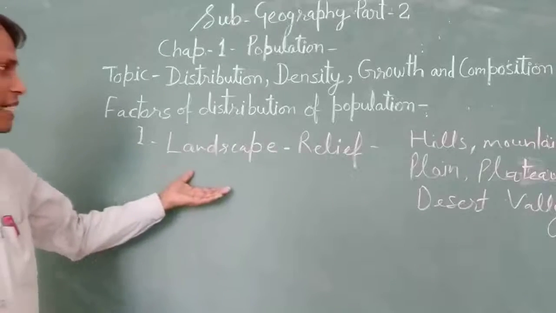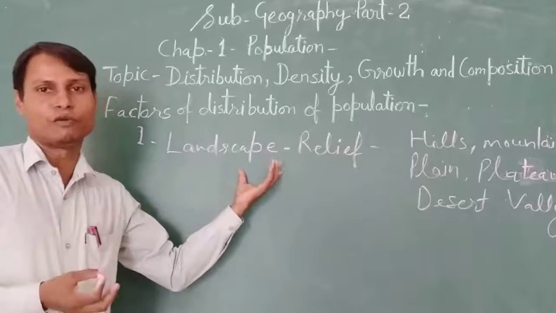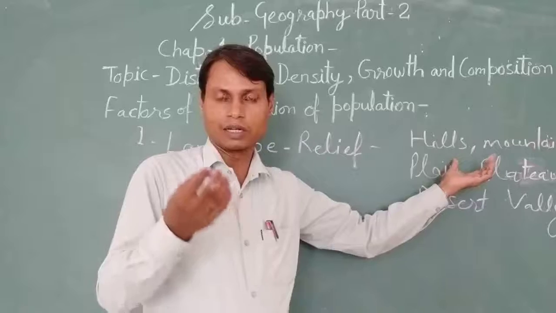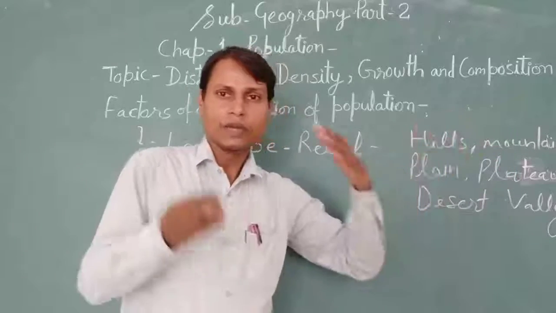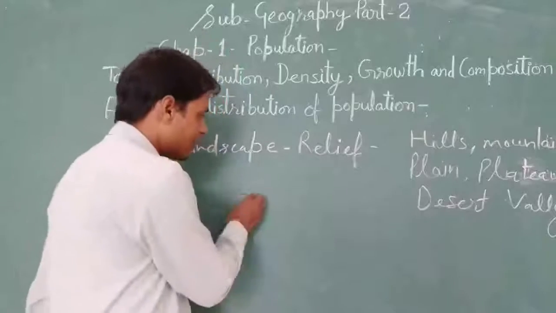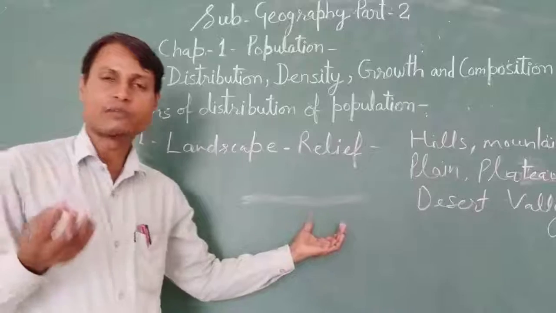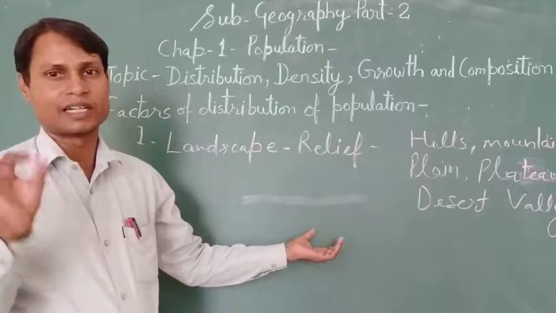Okay, so landscape is affecting the distribution of population because we can't make structures and construct buildings on the mountainous region. But when we talk about the plain area, on the flat plain, we can construct roads, highways, airports, infrastructure, buildings, and any other settlements.